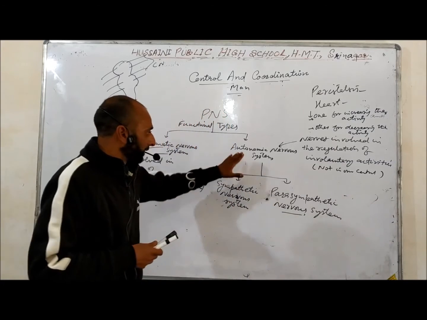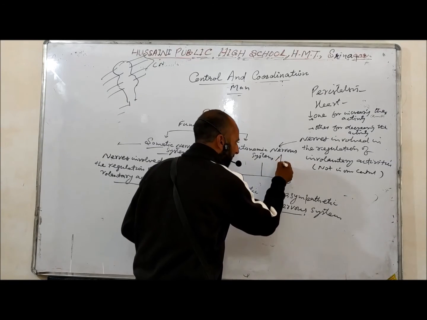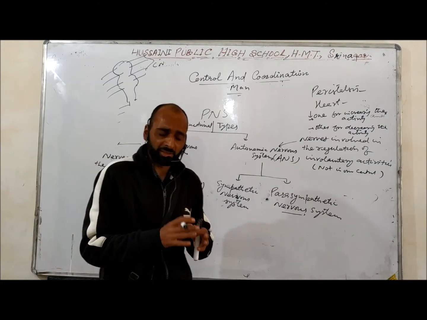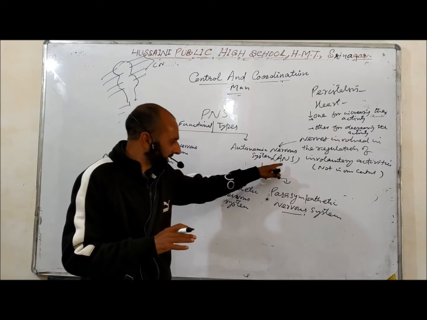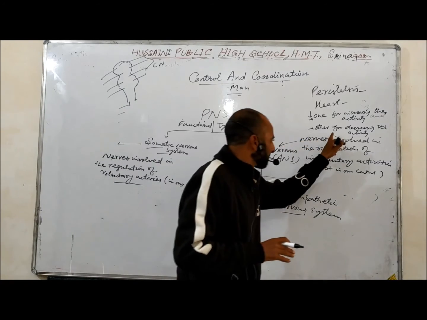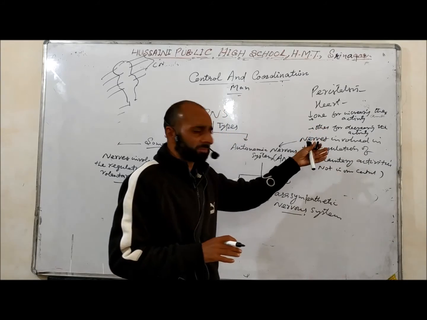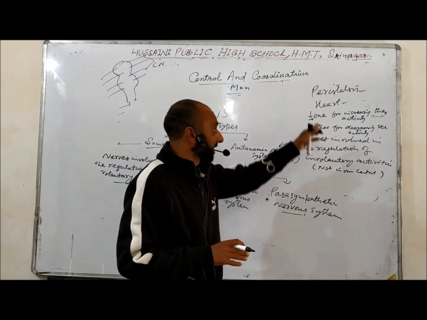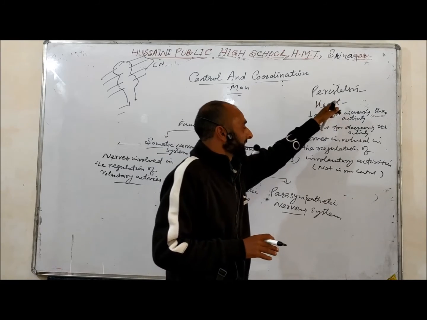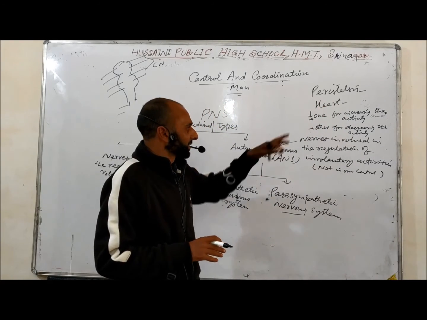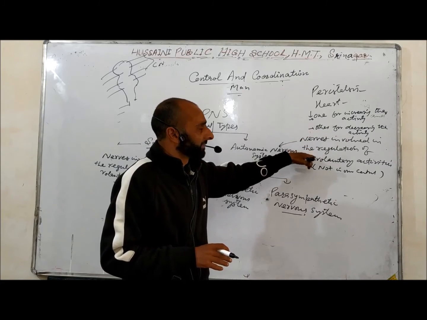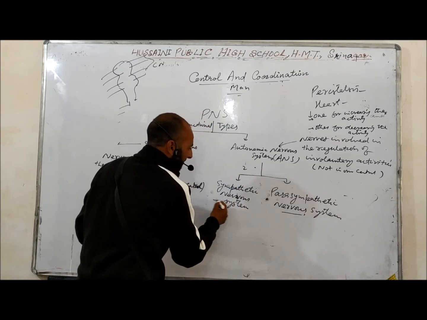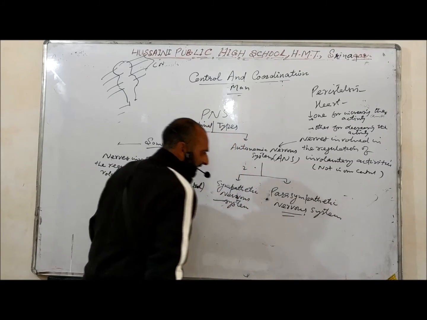So the autonomic nervous system works in pairs. It does not work alone. Hence it is of two types: sympathetic system and parasympathetic nervous system.